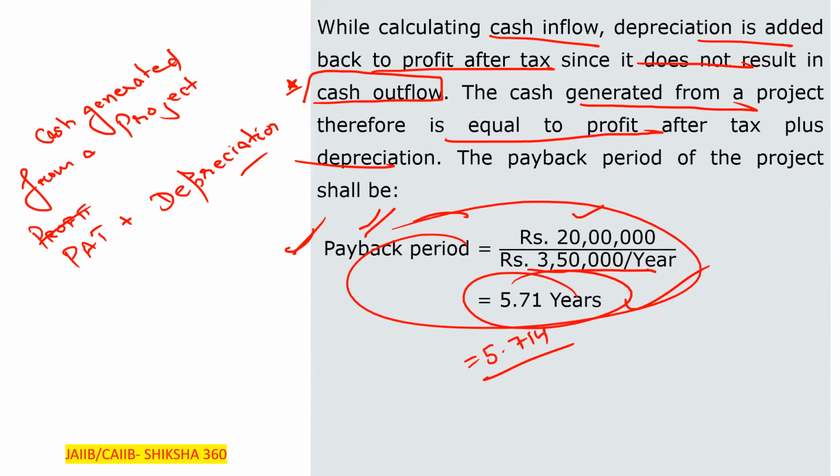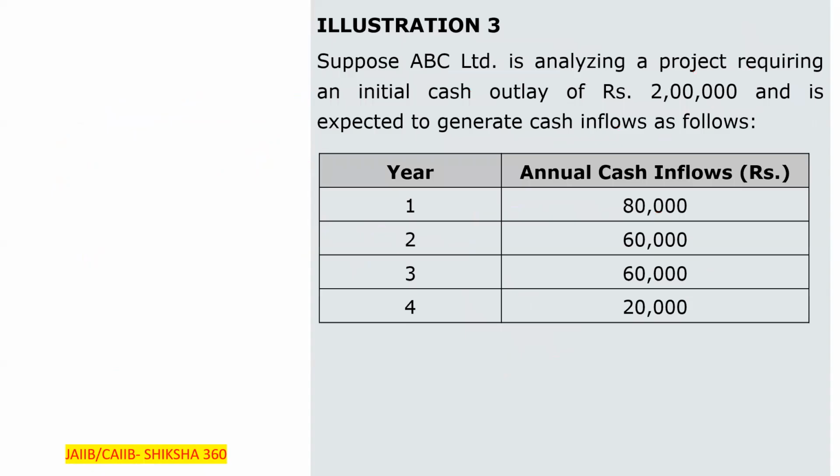Now I will give you some other questions for practice purposes, which you have to go through. Clear? Suppose here ABC Limited is analyzing a project requiring an initial cash outflow. That is, what is the initial investment here? That is rupees 2 lakh. And it is expected to generate cash flow. So this is the case where the annual cash flow is not the same here, and we have to calculate the payback time period.